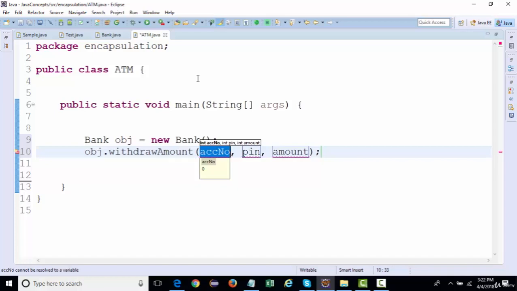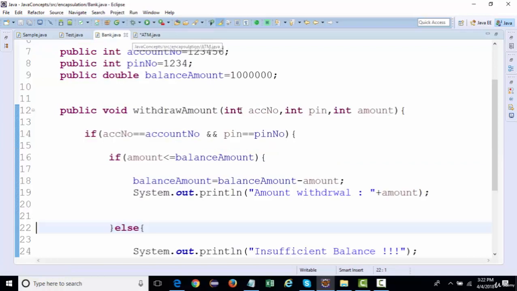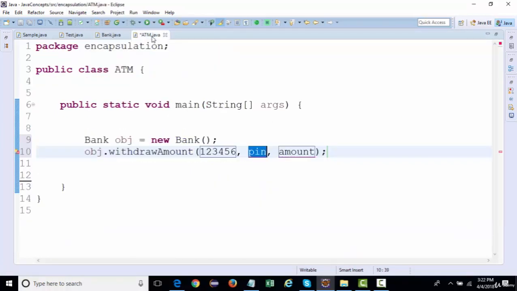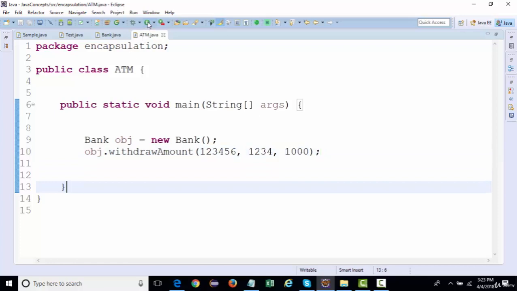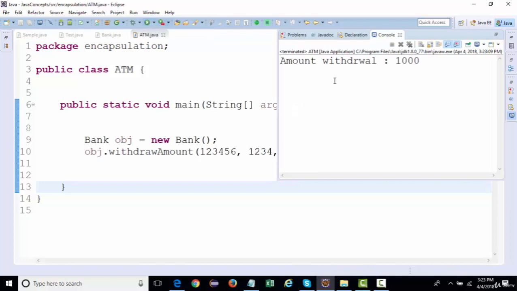So let us first give all accurate numbers. The account number is 123456. The PIN number we provided was, let's say, 1234, and the amount that we want to withdraw is less than the balance amount, right? So if I run this, we should get a message of successful withdrawal, like amount withdrawal this.